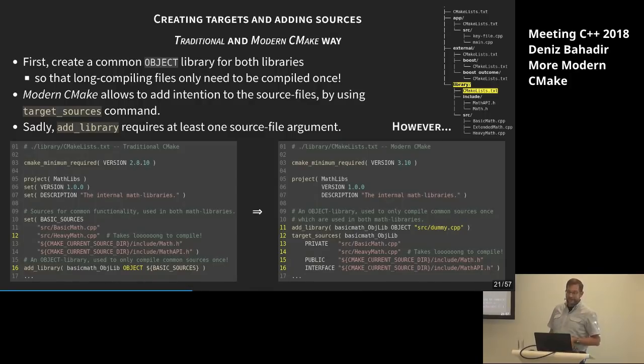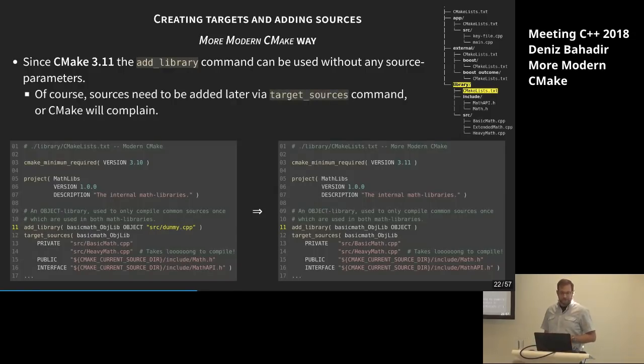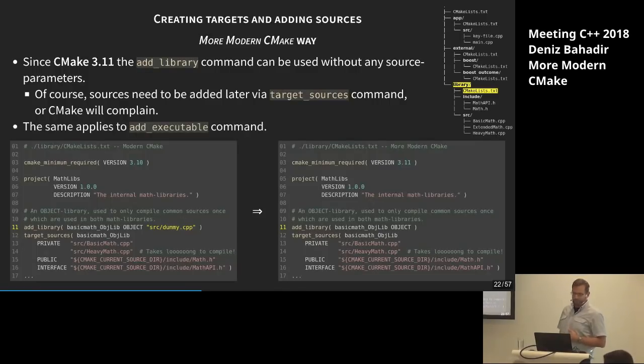And with Modern CMake, again starting from CMake 3.11, it's now possible to just get rid of this additional source file. So now we can say, okay, declare this library, in this case an object library, with no sources, and add the sources later. However, you should not forget to add these sources, or CMake will complain that you forgot this, which is a good thing, so it reminds you. But it looks cleaner, it's easier, and why shouldn't we go this way? And especially it also works now for the add_executable command, which is the same thing, just for creating executables.